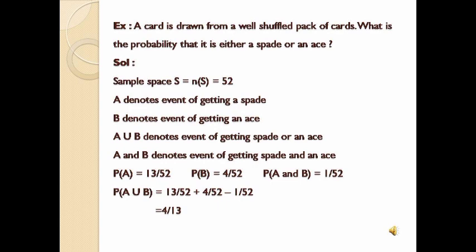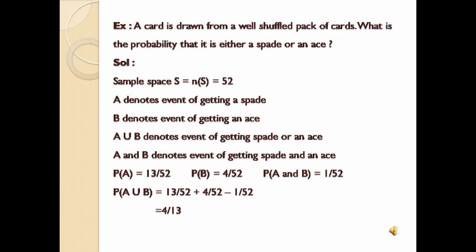Let us say that A union B denotes the event of getting a spade or an ace card. A intersection B denotes the event of getting a spade and an ace card. So now the probability of A: A denotes the event of getting a spade. So in total we have 13 spade cards, that is 13C1 by 52C1. Now we will find the probability of B. Probability of B is nothing but the probability of getting an ace card. So in total how many ace cards do we have? We have 4 ace cards and we have to choose one. That is 4C1 by 52C1, which is equal to 4 by 52.